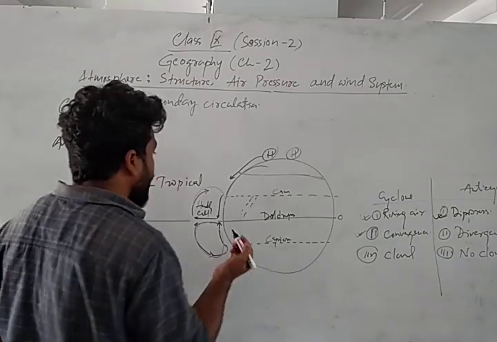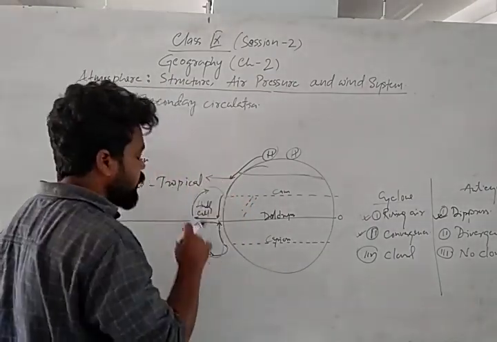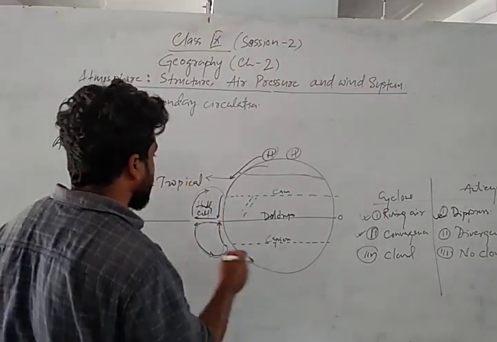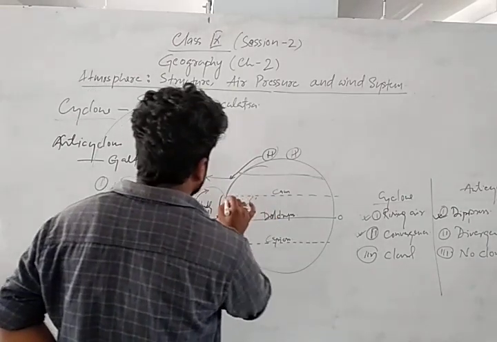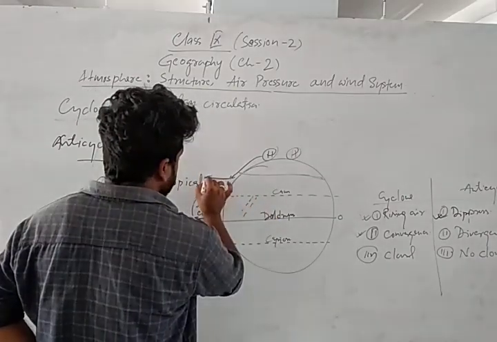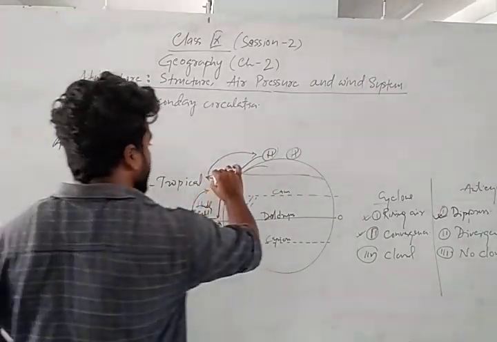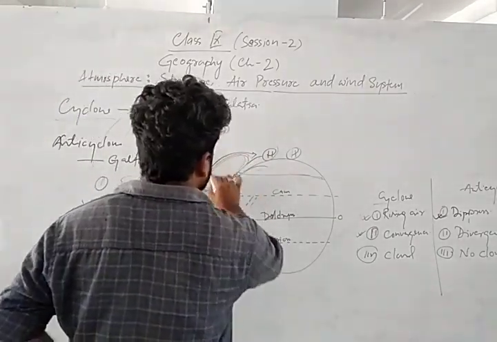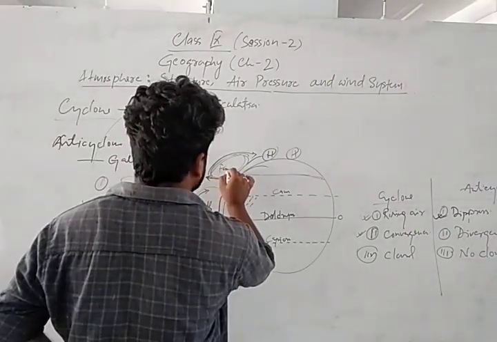Okay. Again what happens? Here when the temperature falls down, pressure falls down. When there will be low pressure, temperature will be high. So due to high temperature what will happen? Again air will rise. Again what will happen? Again this air will be back to that place. That means this air cycle will be continued. So that is called the Ferrel cell.